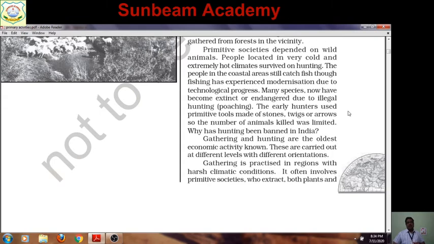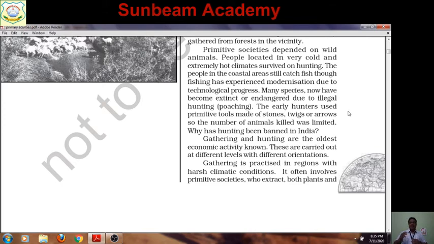Gathering and hunting are the oldest known economic activities. Agriculture developed later. The primitive societies started to gather things to sustain their life. After the invention of some weapons made of stones, they learned to kill animals. Then hunting started. So gathering and hunting are believed to be the oldest economic activities. These are carried out at different levels with different orientation.